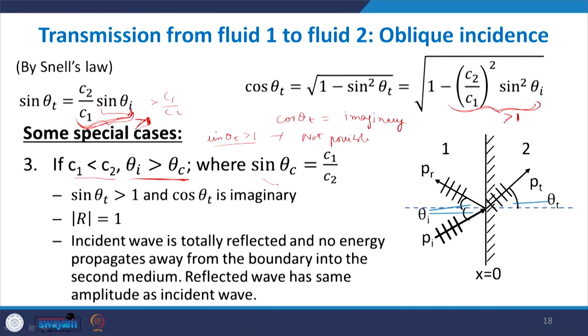So when theta I becomes greater than this critical angle and c1 is smaller than c2, no transmission takes place. The entire wavefront is totally reflected, no energy propagates away from the boundary, and mod R in this case is equal to 1. So with this I would like to end the discussion on sound propagation at oblique incidence.